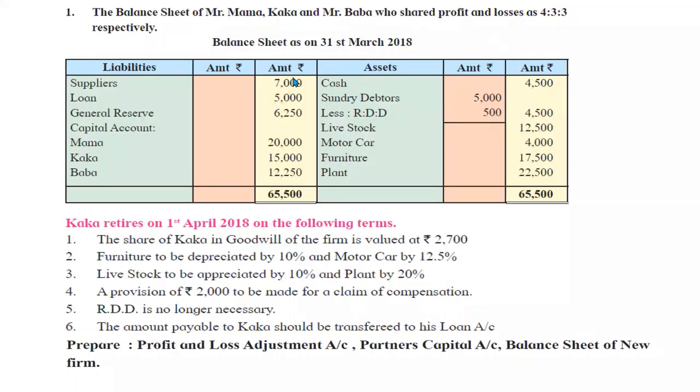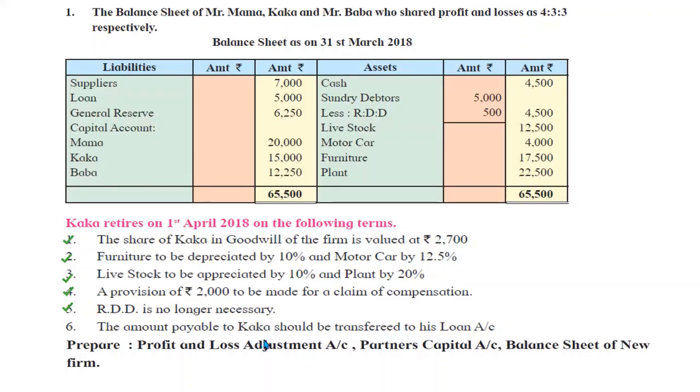Okay, now let's quickly check how many points we are done with. The share of Kaka in the goodwill, this point is completed. Then we have depreciated furniture and motor car. We have appreciated livestock and plant also. We have made a provision for compensation, and RDD we have already removed. So we are done with all these 5 points. Now the last point is remaining: the amount payable to Kaka should be transferred to his loan account.